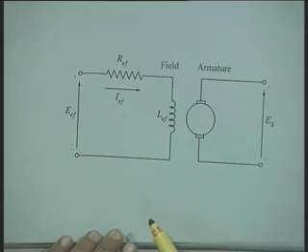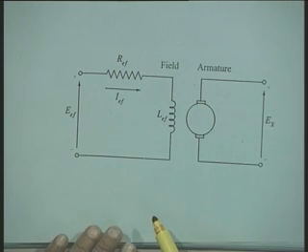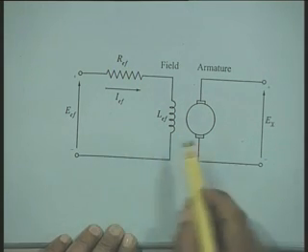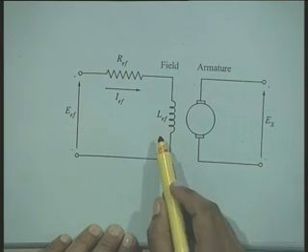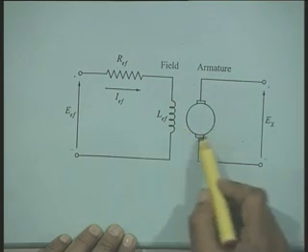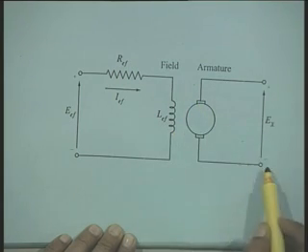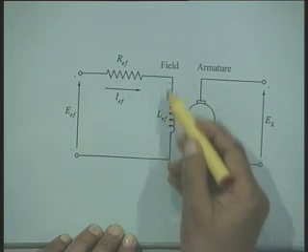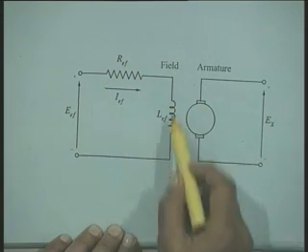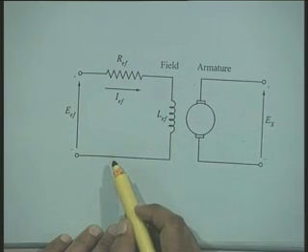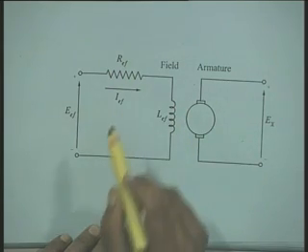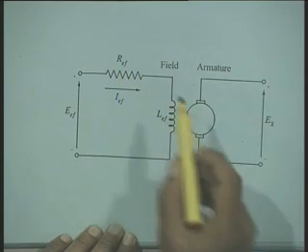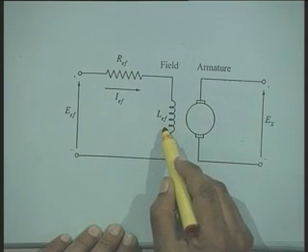Now, in order to develop the model for the separately excited DC exciter, you look at the DC exciter. This is the armature of the DC exciter. It is a field winding. We represent the field winding by a resistance REF and inductance LEF.